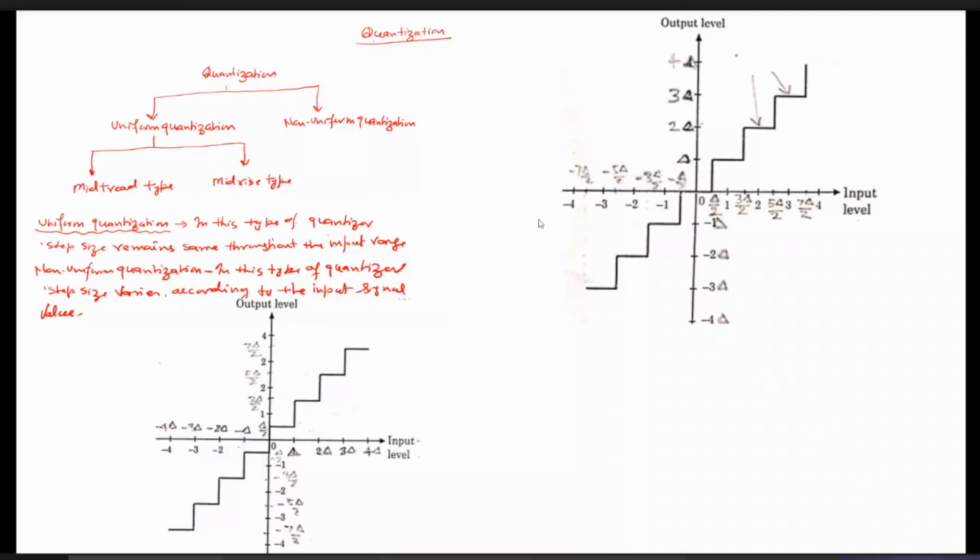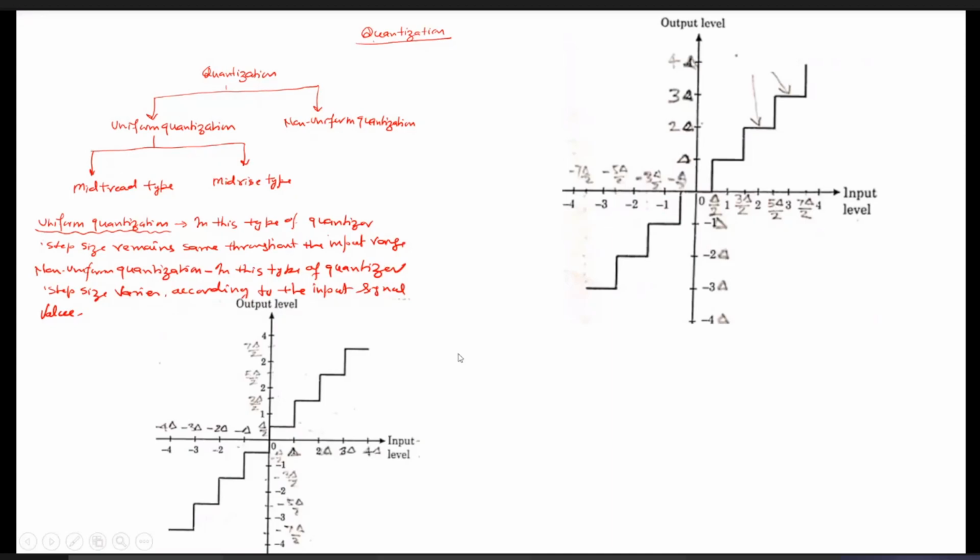So after taking the sample value for the analog signals, what do we do in quantization? Don't worry, in this slide I have not shown it, but in the next slide it will be shown to you. That is, in quantization, what we do is with the whole sample signals.